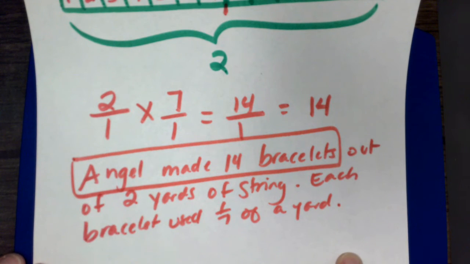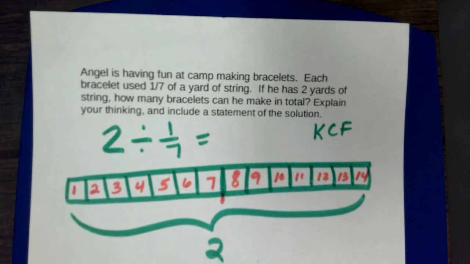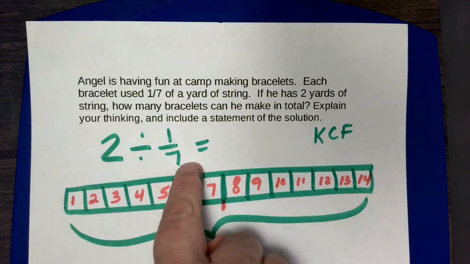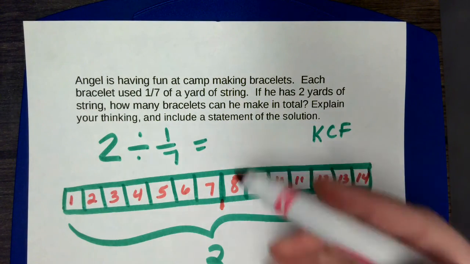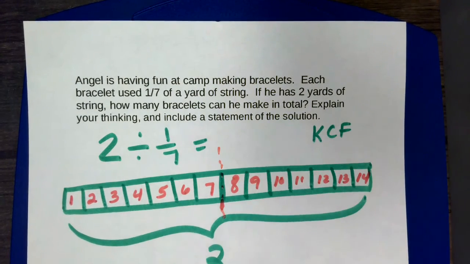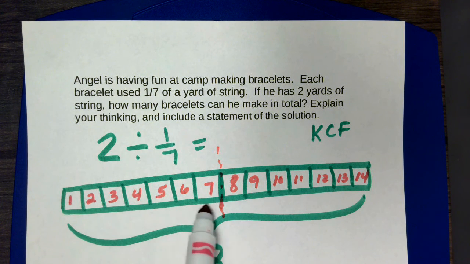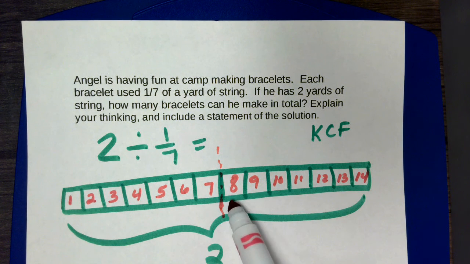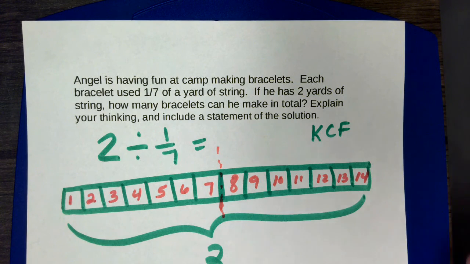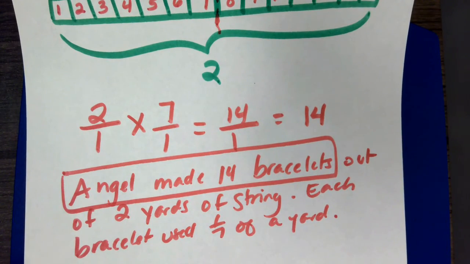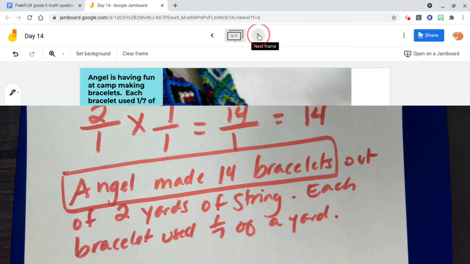so that I really understand what it is and how many bracelets Angel actually made. So again, going back to the question, he started out with 2 yards. He divided those 2 yards up into 1/7 pieces. And each of these, and I'm going to just kind of draw this dotted line, this is 1 yard over here, and this is the 2nd yard over here. And what I did was I divided the yard up into sevenths, and I divided the 2nd yard up into sevenths to find that Angel could make a total of 14 bracelets while he was at camp. All right, that's all for today. I'll see you in just a bit.